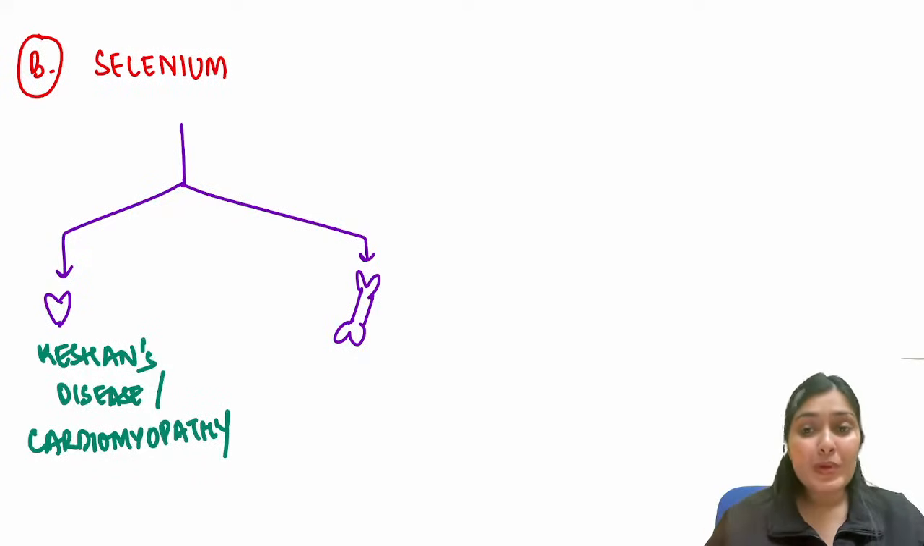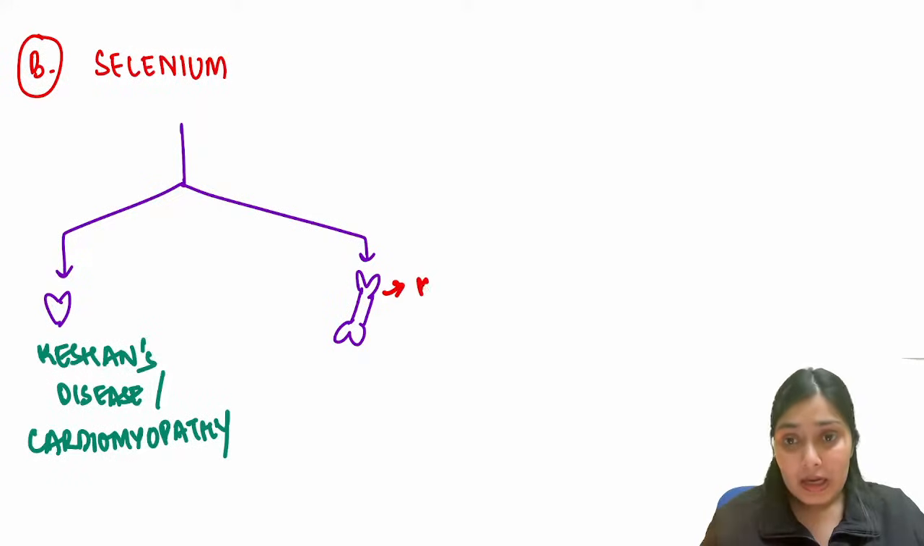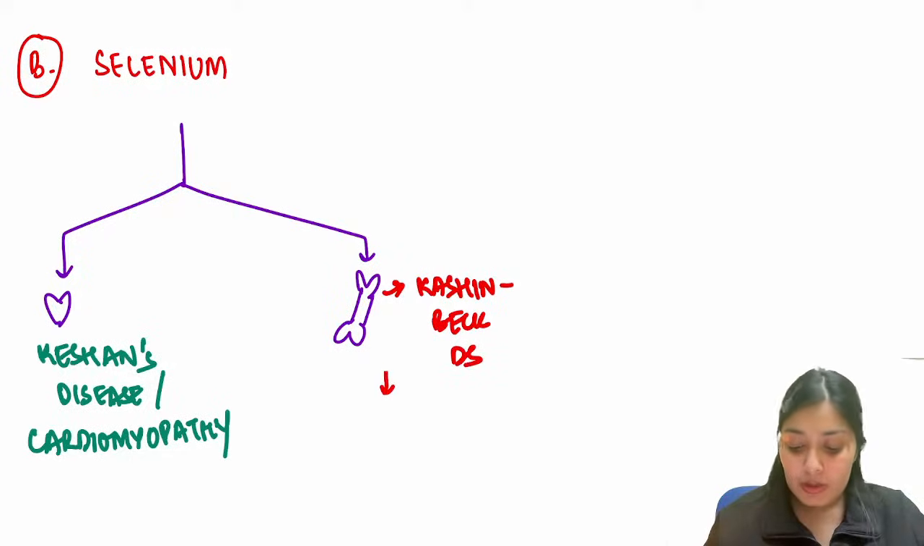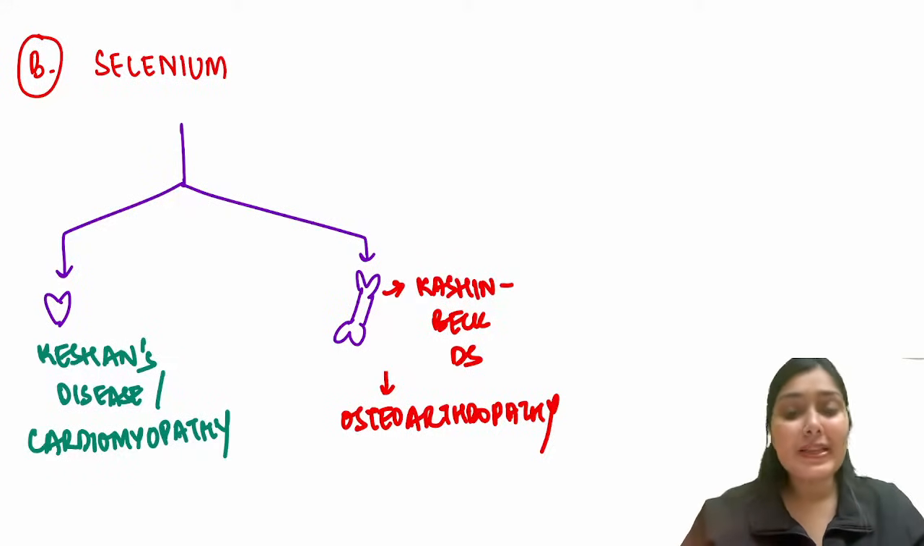And when bones are affected, this is known as Kashin-Beck disease. Here you see osteoarthropathy. Right, so this is all about selenium deficiency.